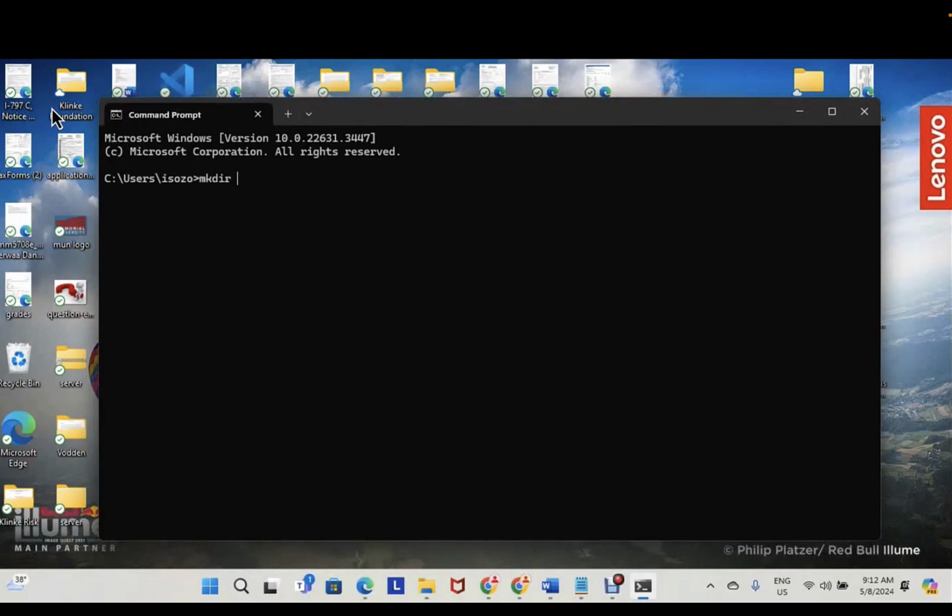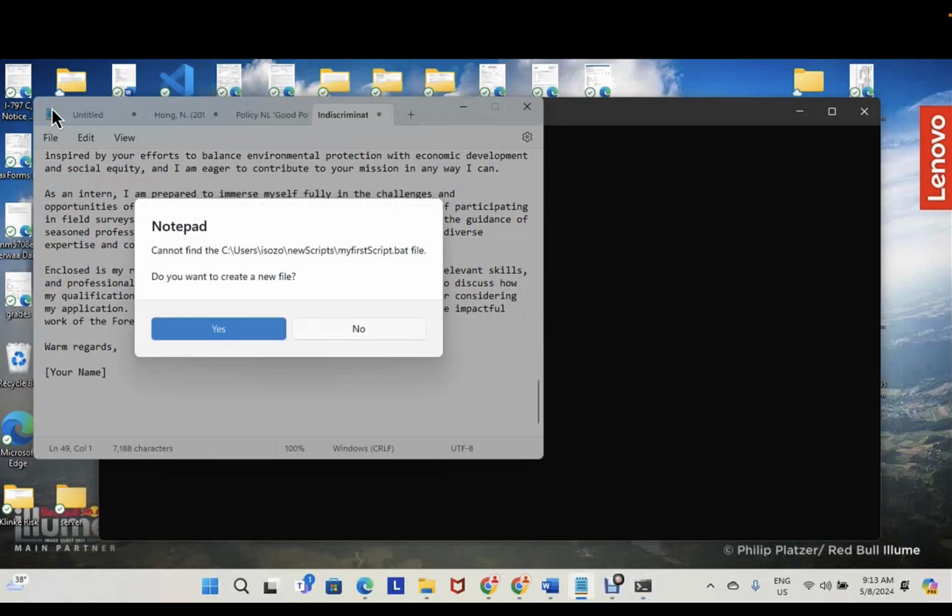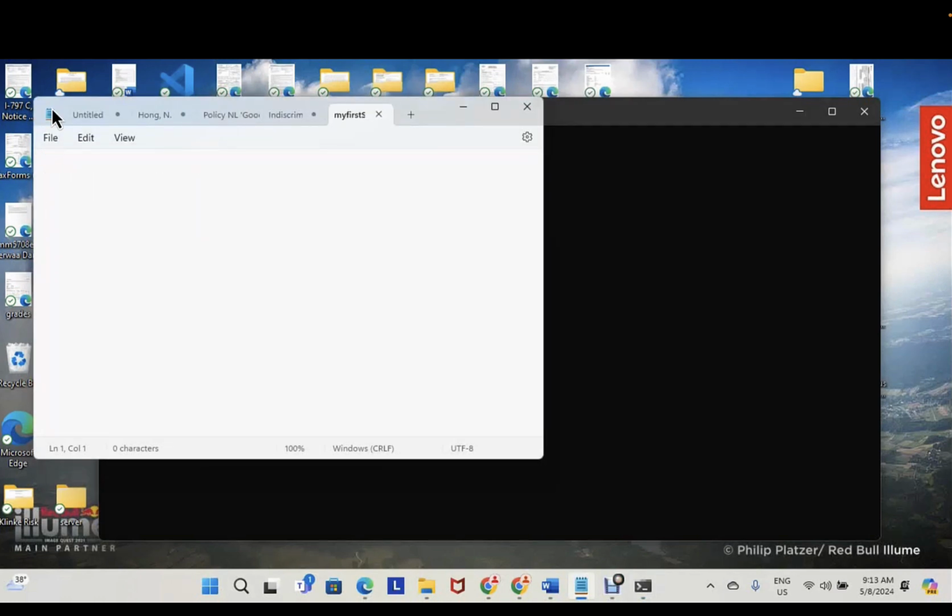So the first command we're going to look at is the mkdir, meaning make directory or make a new directory. Then you give the name of the directory. Directories are just folders. Then you need to change or navigate to the folder you are going to create your files in. So we name the new script and then use the command cd new script to navigate to that directory. Our preferred text editor for our script will be Notepad. So we open the file, which is a Notepad file, and don't forget to name the file and add the extension of the file. So here, firstscript.bat was the name we used for our file.